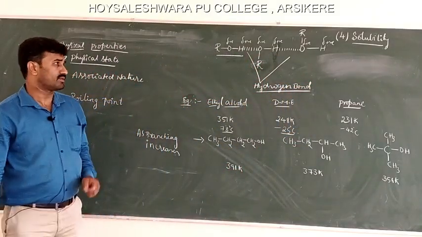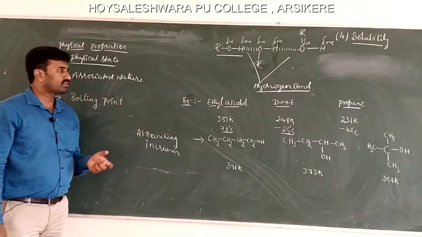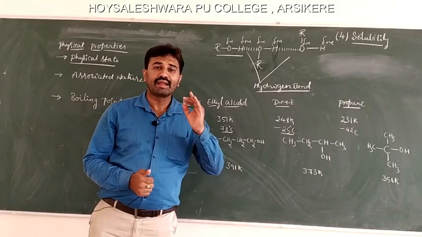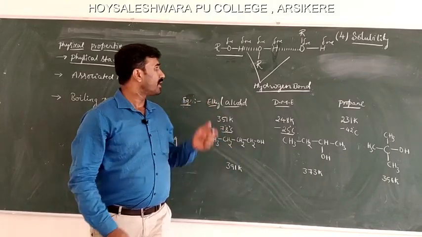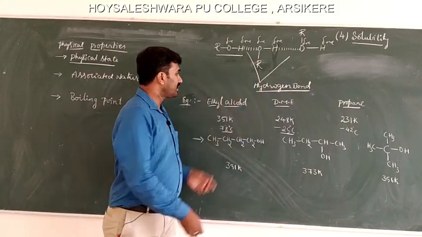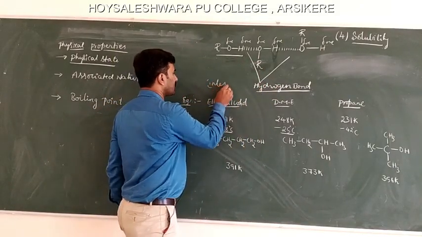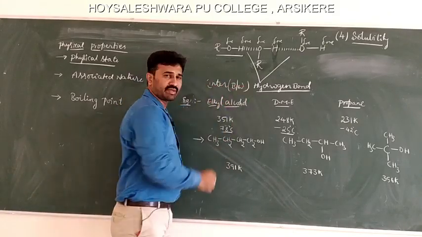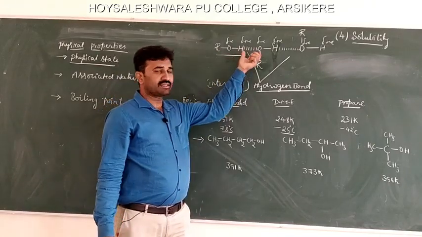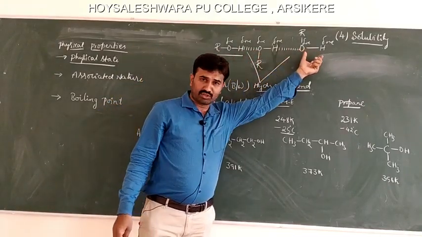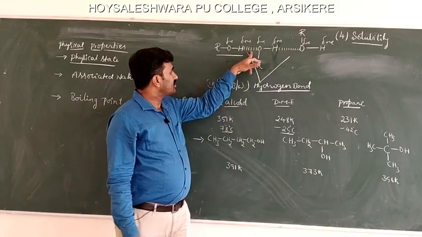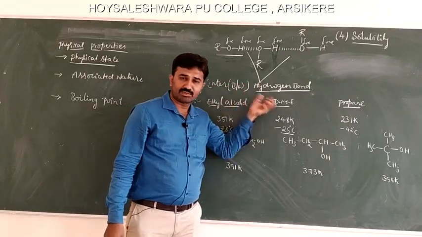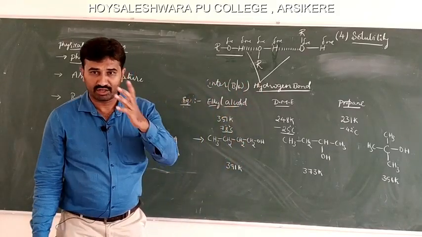So, the associated nature of the alcohols is due to the formation of intermolecular hydrogen bonding between the molecules. Why is it intermolecular? Inter means between. This is one molecule and this is one more molecule, another molecule of alcohol. Between these two molecules there is a hydrogen bonding. Therefore, intermolecular hydrogen bonding is responsible for the association of alcohols.